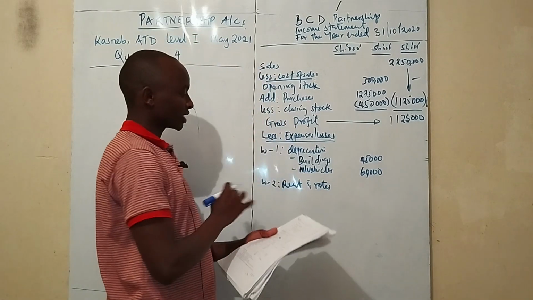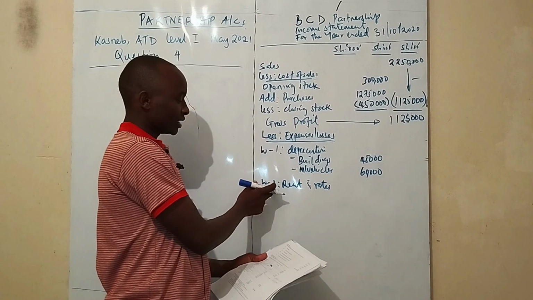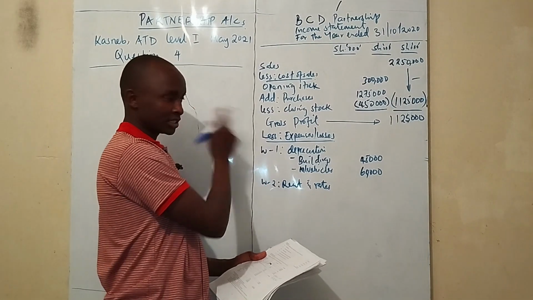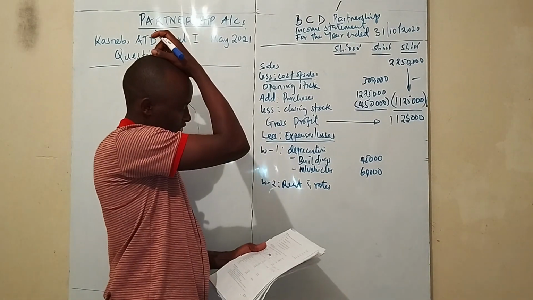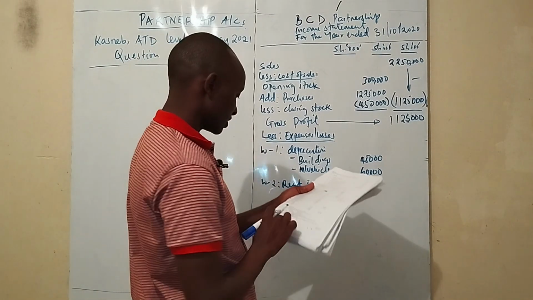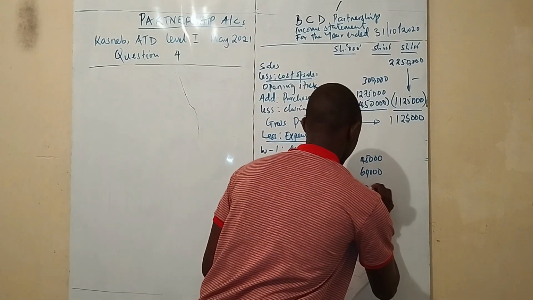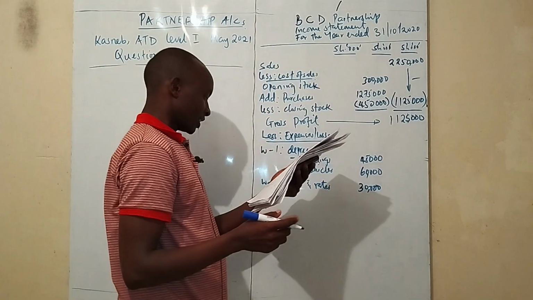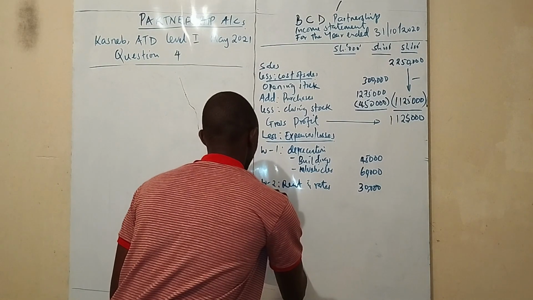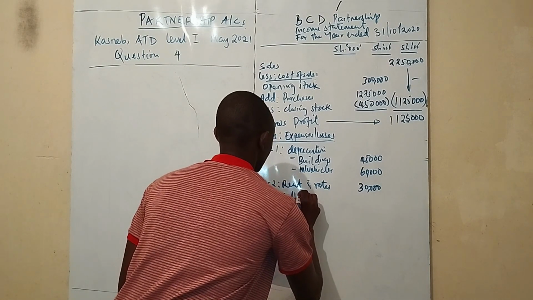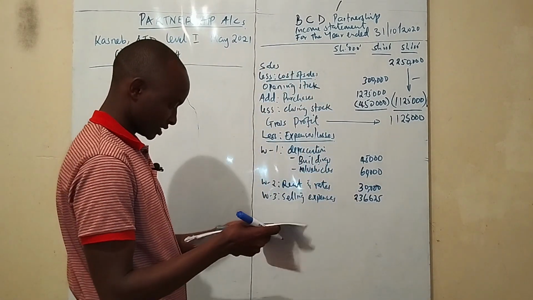Yes, you can go back to our workings, you will find these figures here. And it is important to show the working reference that you did in the working so that it is easier to reference. So in this case, working number 2 was rent and rates, and the value was 30,000. Right? And then we also had the selling expenses as our next working. Those were the selling expenses.